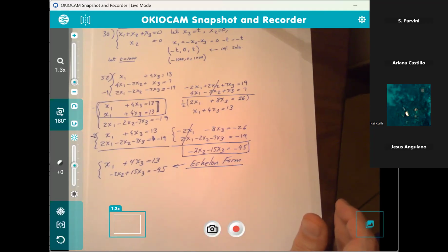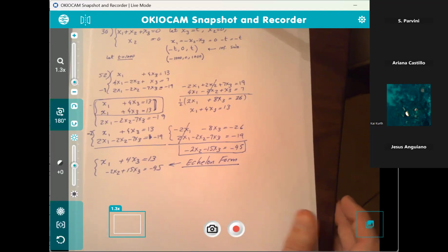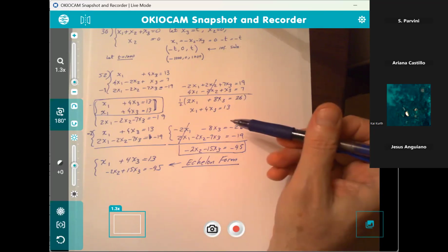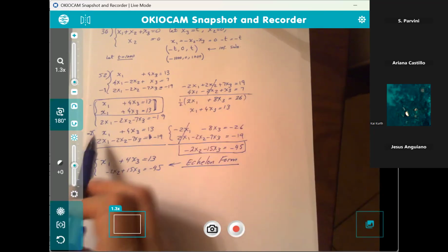I had a question. Yes, Ariana. When you replace one of the equations, which one do you pick to replace? Because you multiplied one by a number to cross out the other one, so.